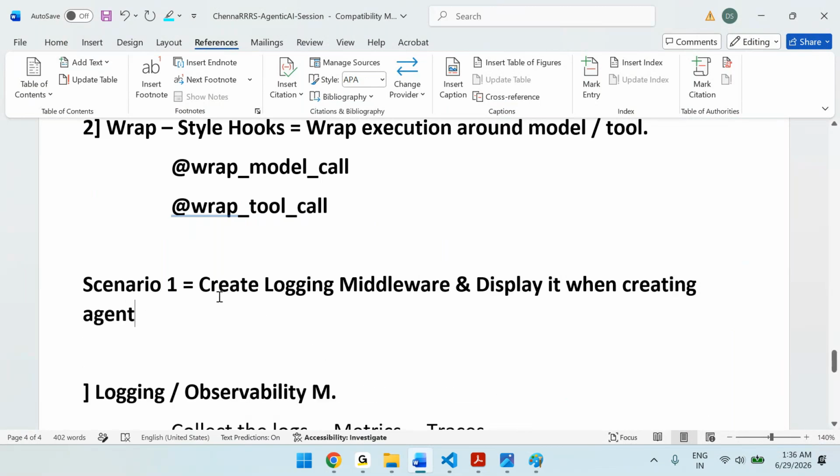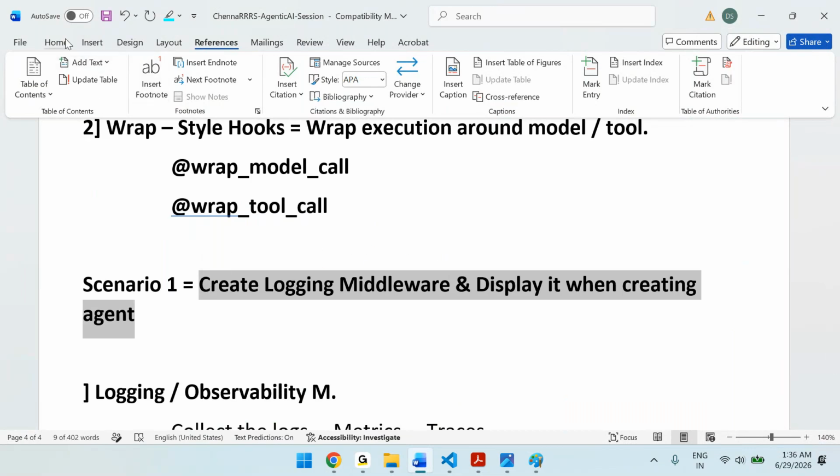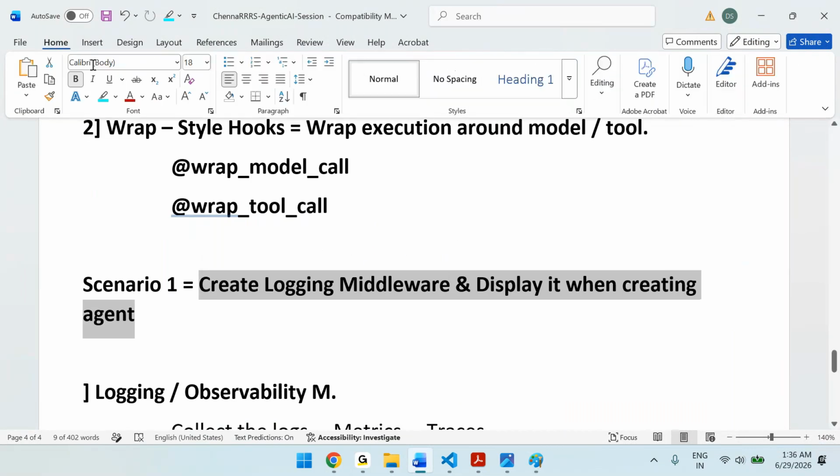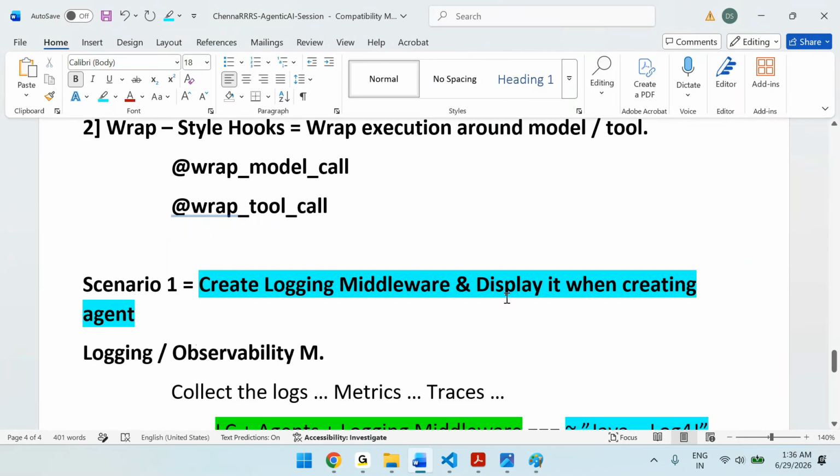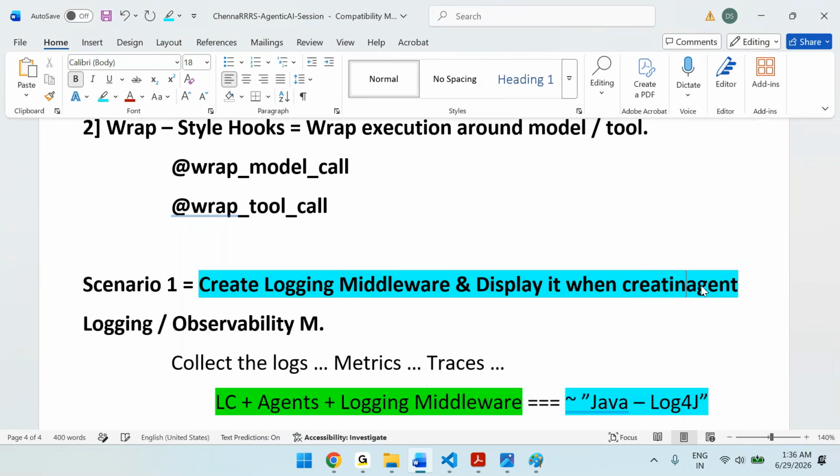So this is the scenario: create a logging middleware and display it. Logging means logging information, and display it when the agent is created.